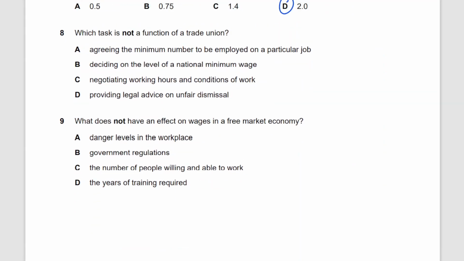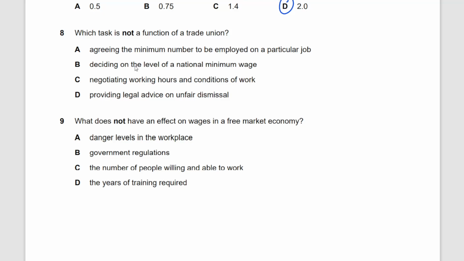All right, which task is not a function of a trade union? Agreeing the minimum number to be employed on a particular job. Do you think that's the task of a trade union? This is a knowledge-based question. So the trade union has a duty towards its members, and they negotiate on behalf of them with the management, right? So agreeing on the number of employees to be assigned to a particular job could be within the roles of trade union representatives.